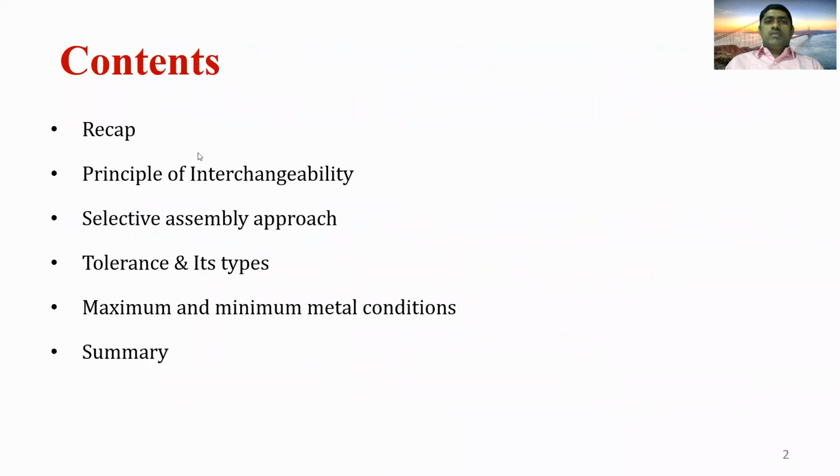So the contents of today's lecture are the recap of lecture 2 and the principle of interchangeability. Then we move to the selective assembly approach, and then we will discuss tolerance and its types, maximum and minimum metal conditions. And then we conclude this lecture by summarizing the topics.